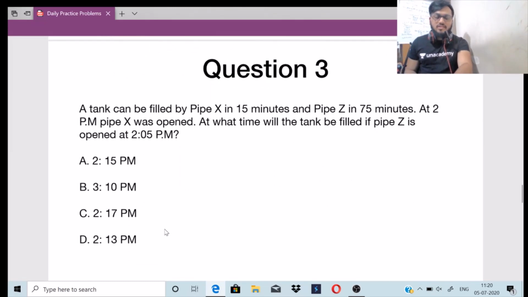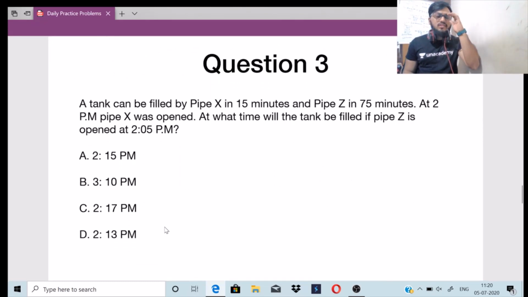Let's move on to the last question now. A tank can be filled by pipe X in 15 minutes and pipe Z in 75 minutes. At 2 p.m., the pipe X was opened. At what time will the tank be filled if pipe Z is opened at 2:05 p.m.?